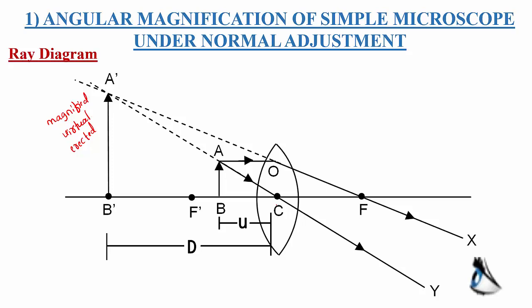Only when the object is kept between optic center and principal focus.